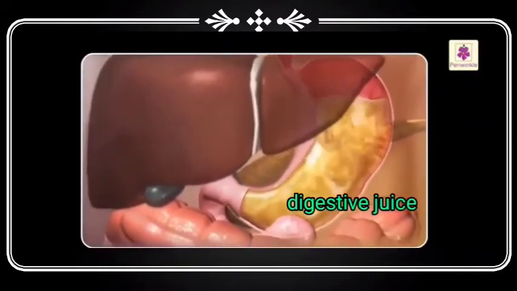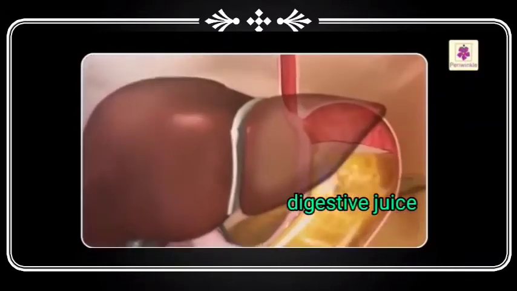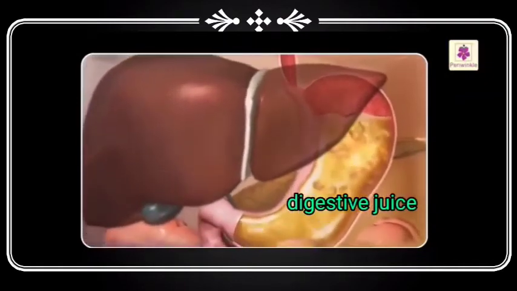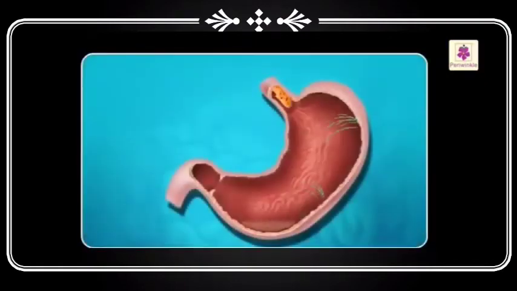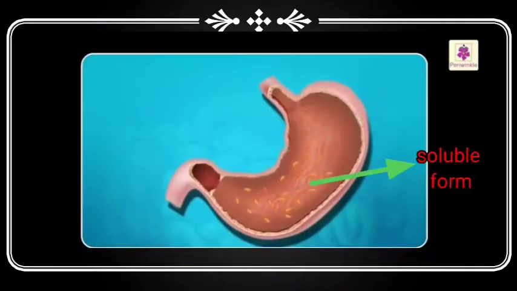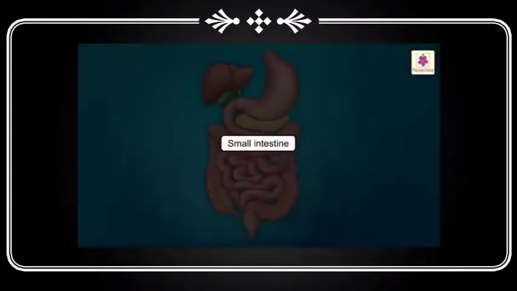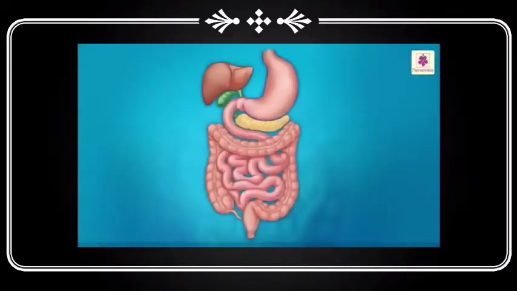The food reaches the stomach and mixes with the digestive juices present in the stomach. The digestive juices convert the food into a soluble form. The soluble, broken down food from the stomach reaches the small intestine.